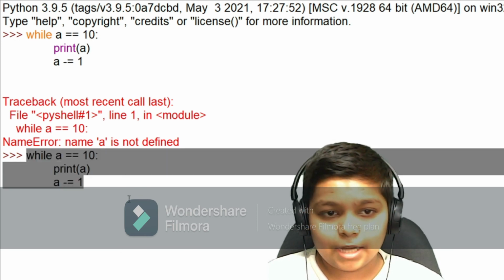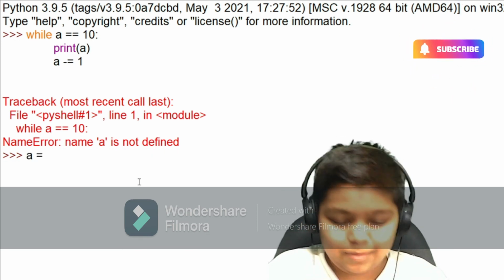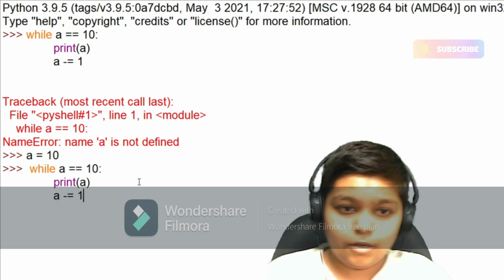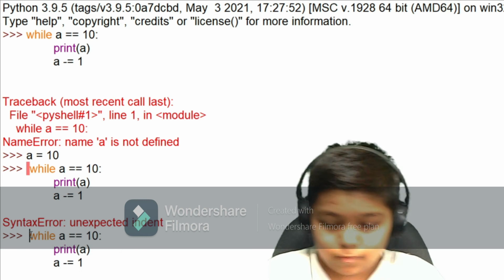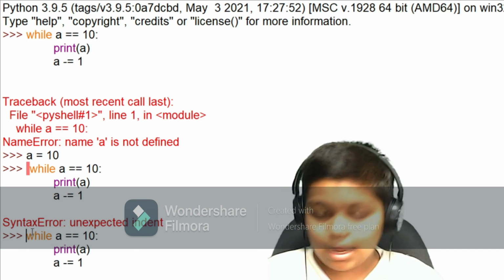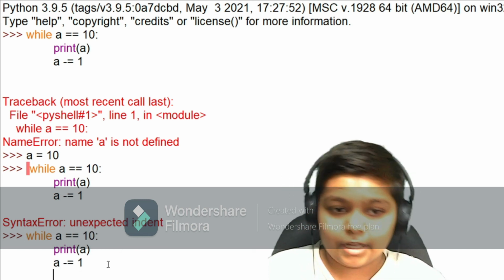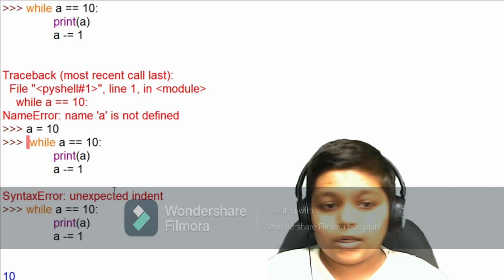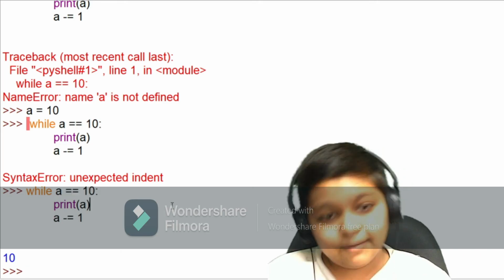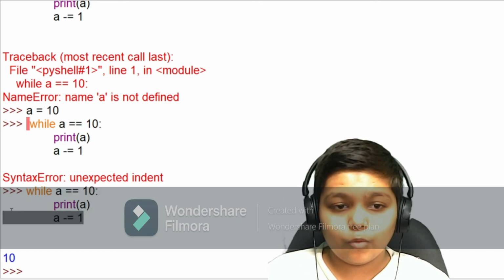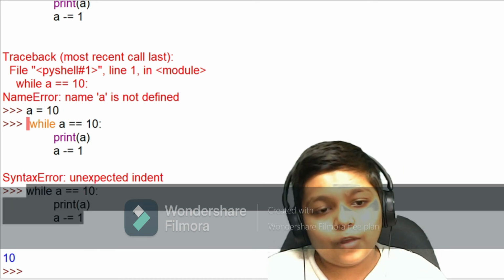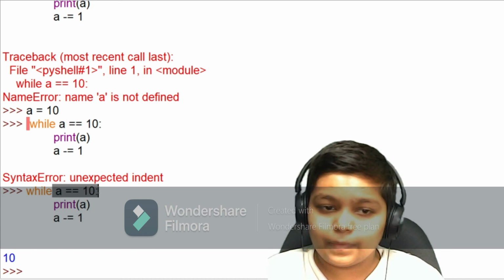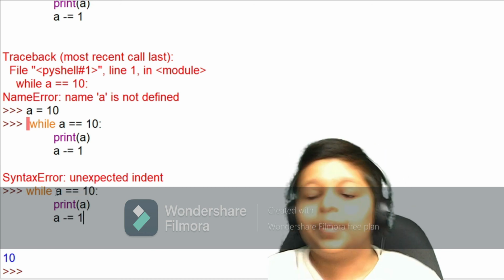So for that I will create a variable 10, then the loop, then I get an unexpected indent. Now you will be able to see there is only 10, because the condition is true only one time, because in the loop we have written a minus 10 at the end. So the loop will automatically deduct and this condition will be false and the while loop will break.